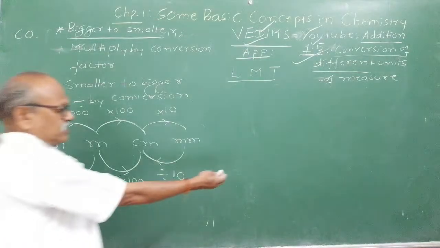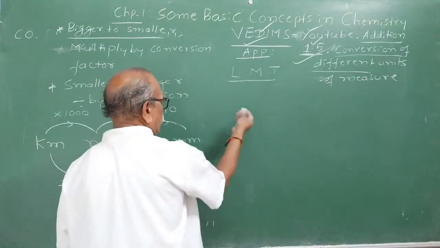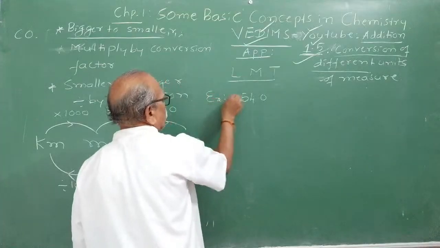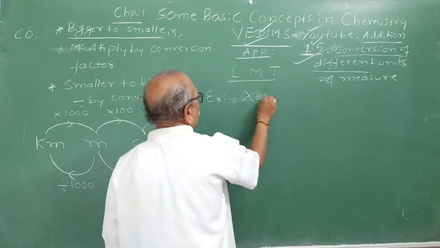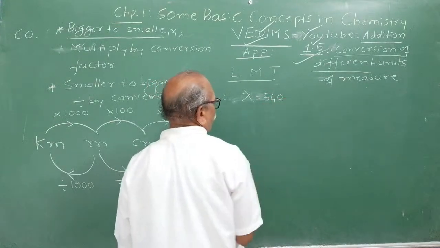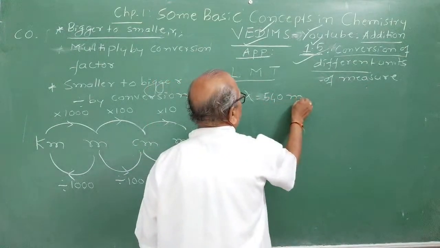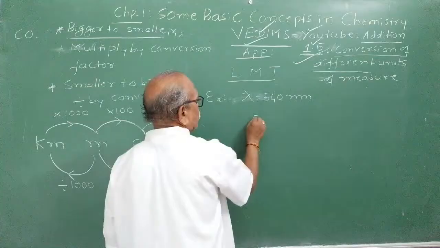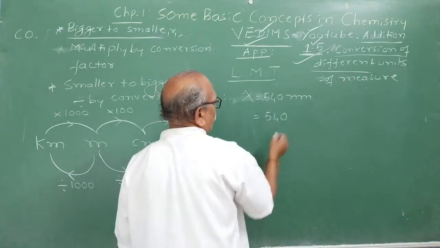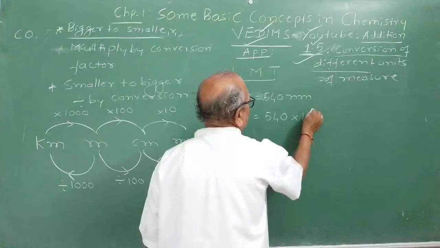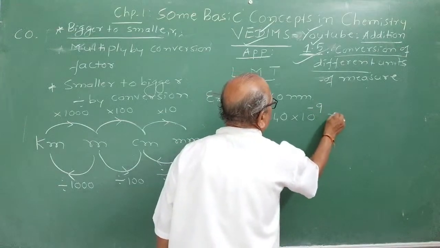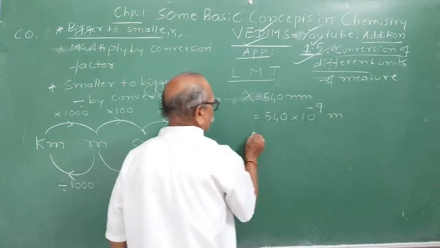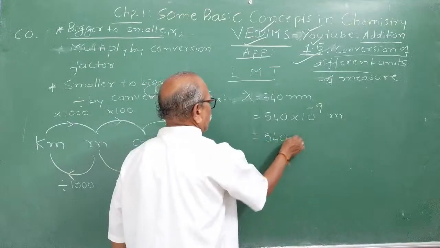So now the problem. Just now we have written 540 picometer in the last example. Express the wavelength of 540 nanometer into centimeter, you are asked. Then you have to write 540 nanometer. Nanometer is how many meters? 10 raised to minus 9 meter. That is 540 into